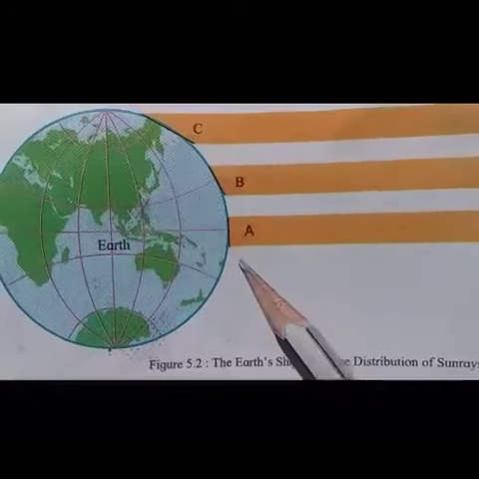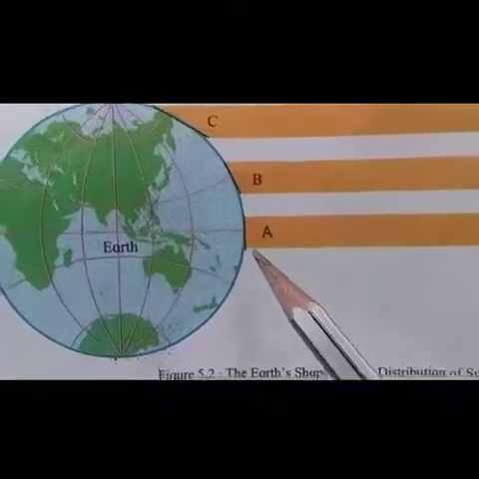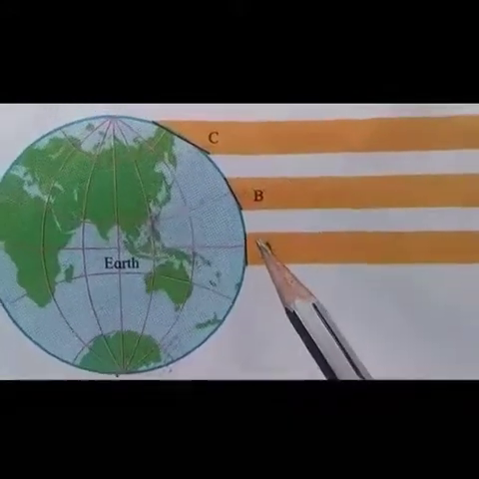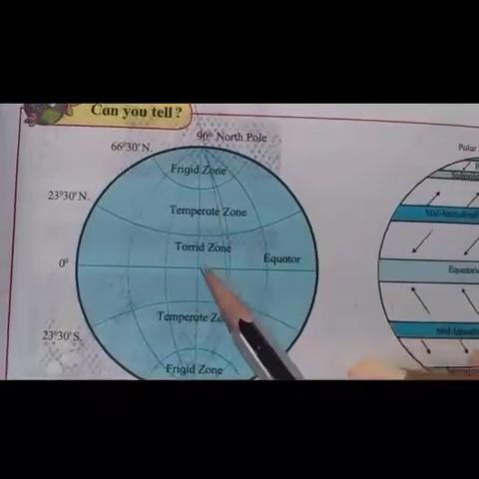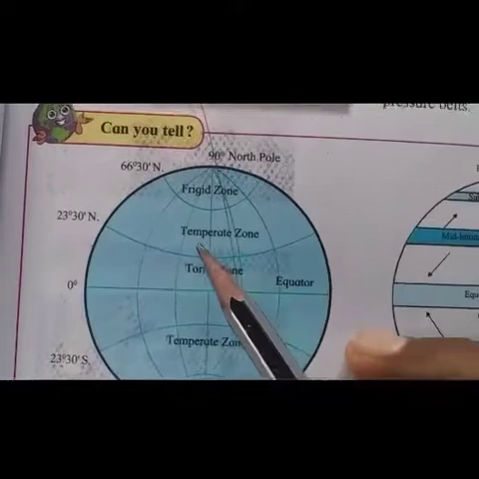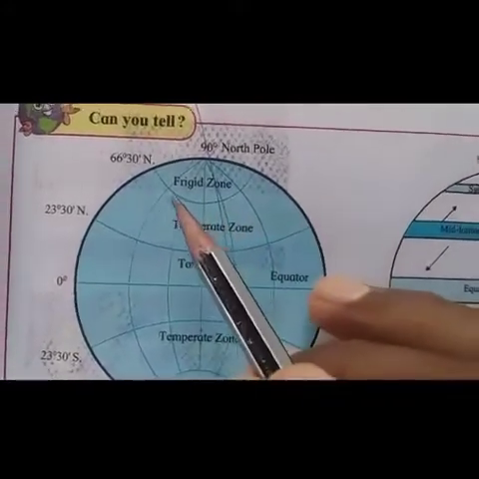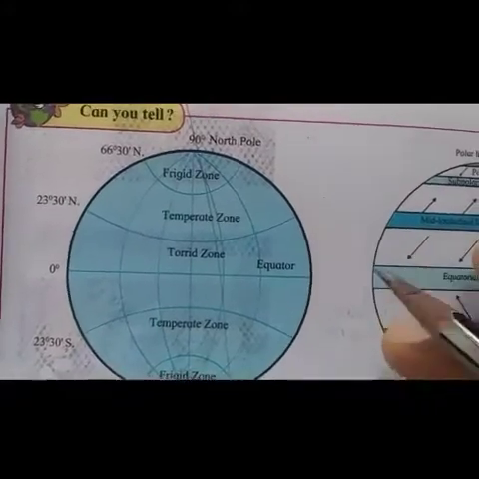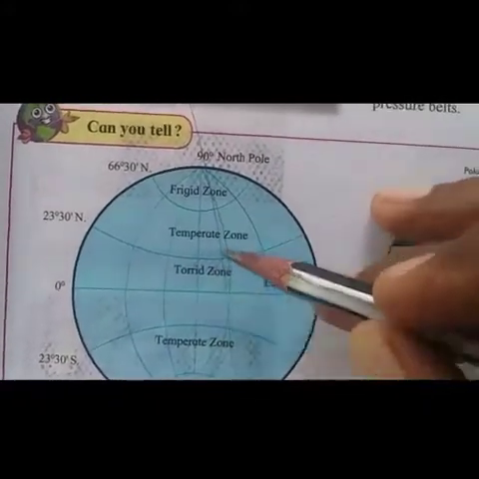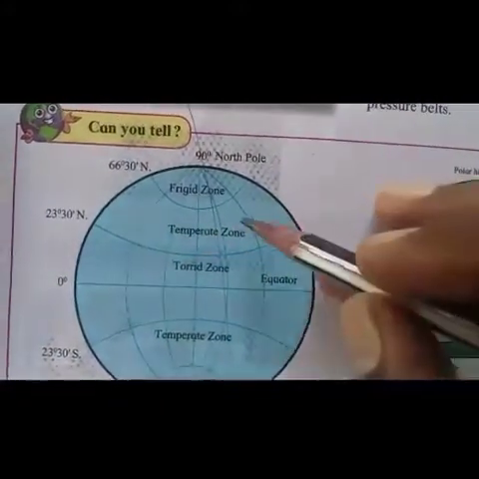Based on the distribution of temperature, the earth can be divided into torrid zone, temperate zone and frigid zone, or tropical, temperate and polar regions.